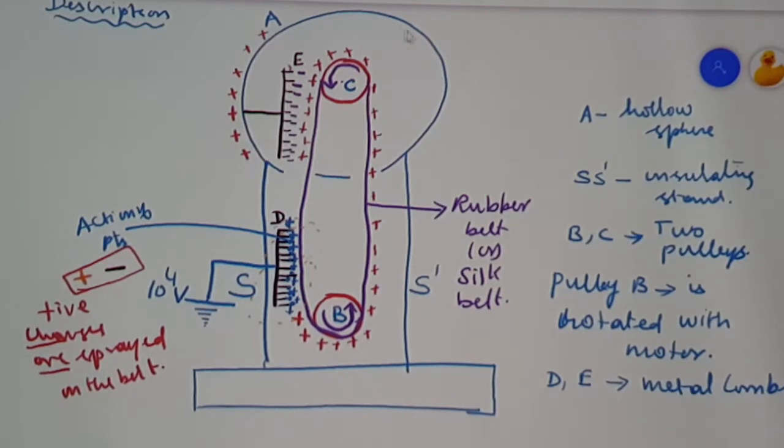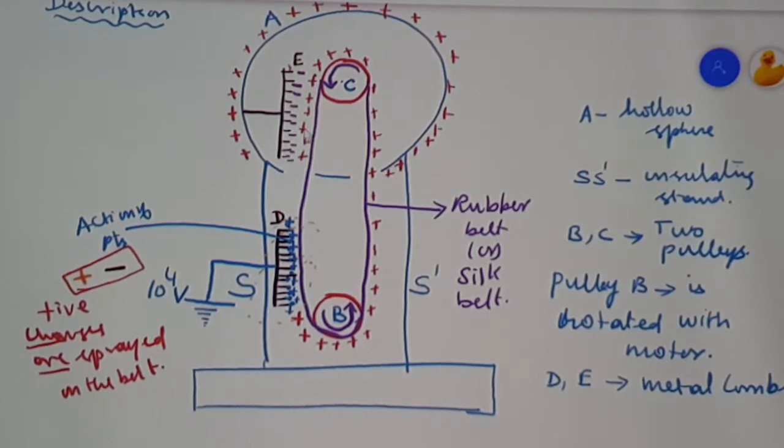Since the arrangement is a sphere, it is a hollow sphere. Already we have studied that the charges given to the sphere are uniformly distributed over its surface. So whenever a negative charge is induced in this sharp point, a positive charge is induced on the sphere, and the positive charge gets uniformly distributed over the surface of the sphere. This goes on increasing because the positive charge is continuously coming up when the belt gets rotated.